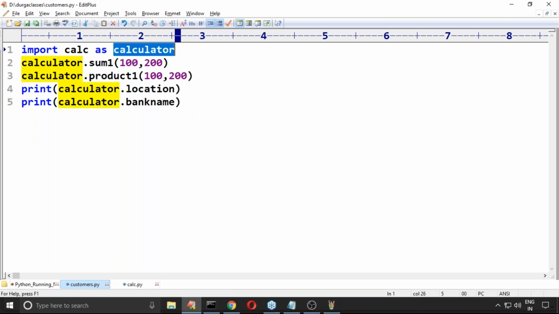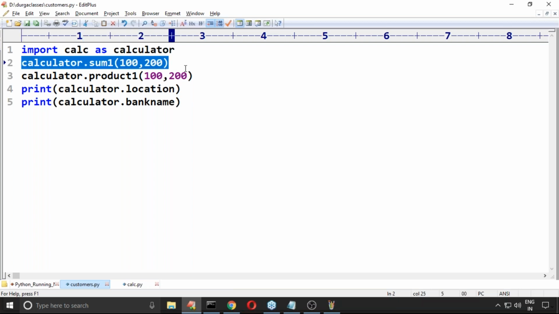Now I have one small doubt. To access members of a module, we compulsorily require to use the module name. Module name is mandatory. So either the original name or the nickname, the alias name, we compulsorily require to use. Otherwise you can't access members, right?